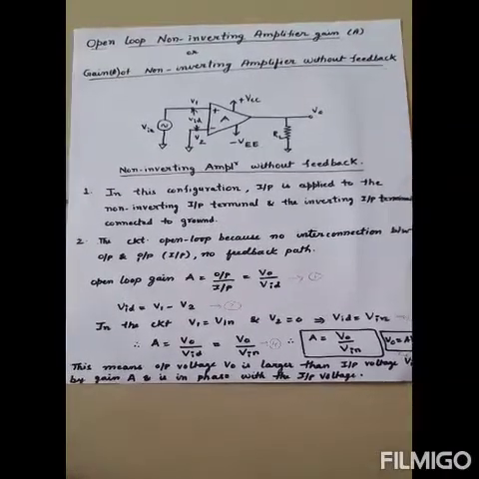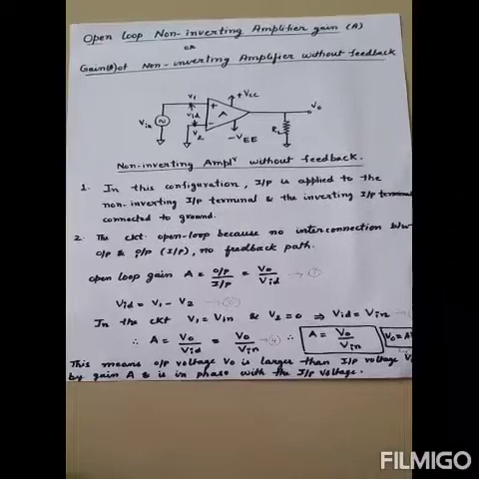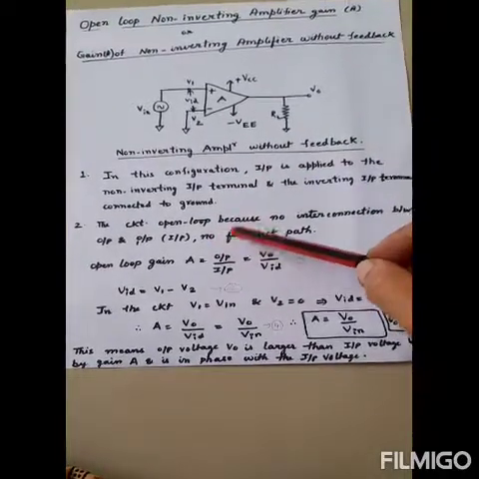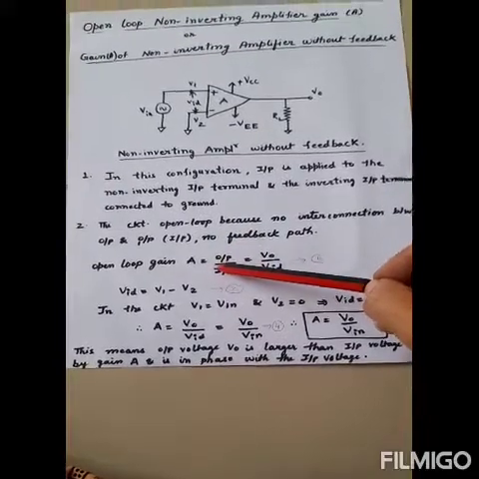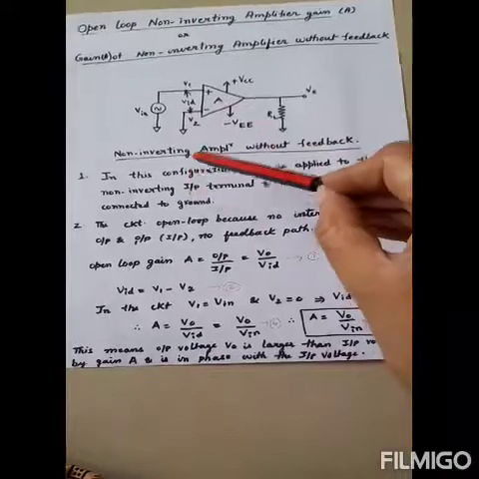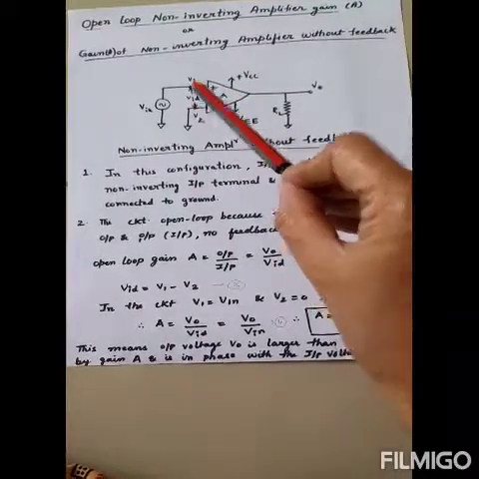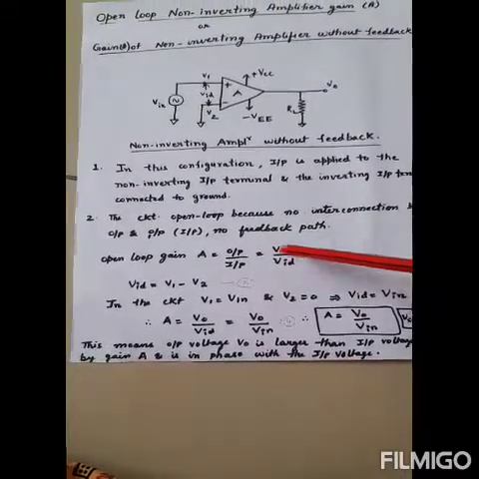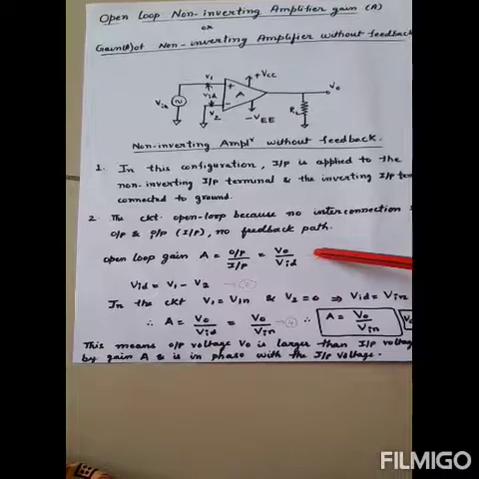What is the definition of the open loop gain capital A? Capital A is equal to gain, which is output by input. What is the output voltage? V0. What is the input voltage of the op amp? VID. VID is known as the difference input voltage, so it is written as A is equal to V0 by VID.